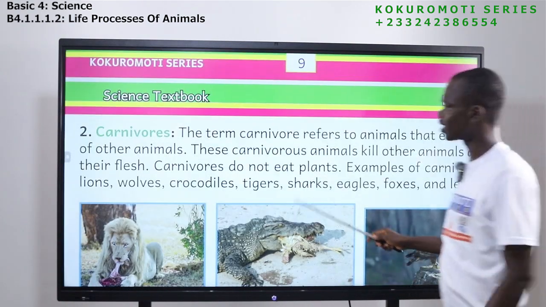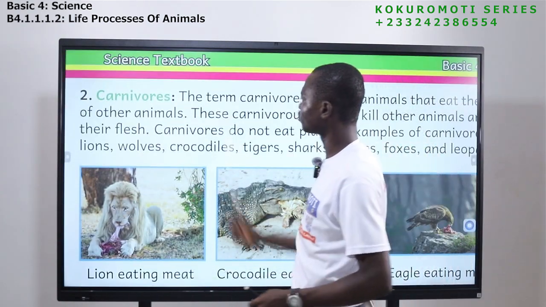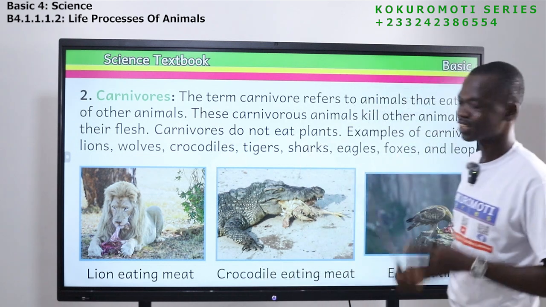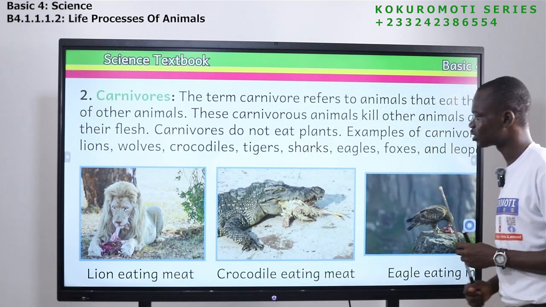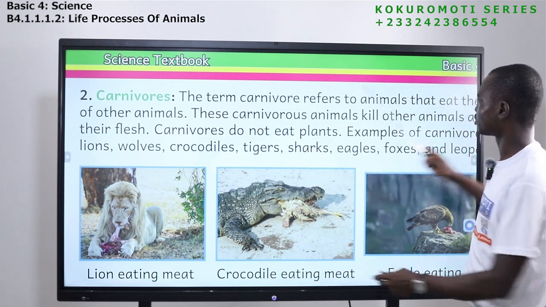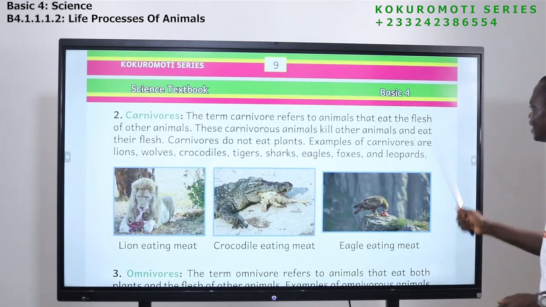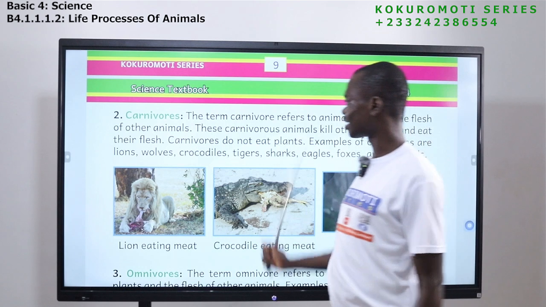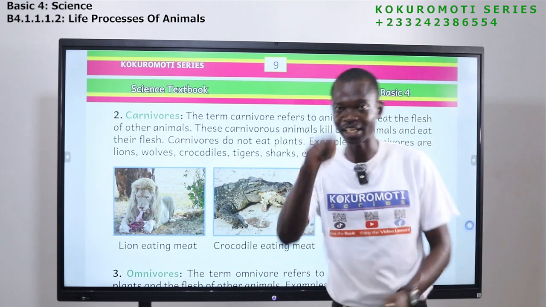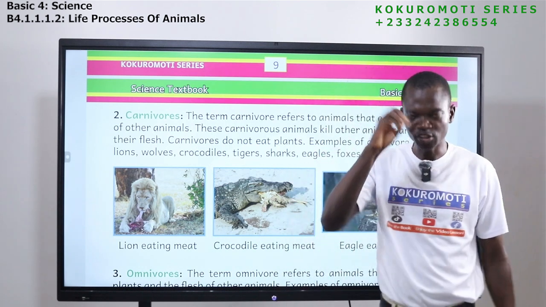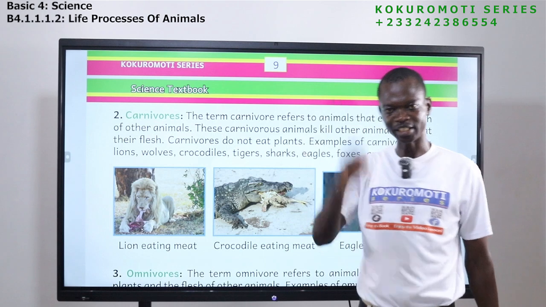Now, another group of animals, let's look at it. Carnivores. These are also animals. Let's look at what they feed on. The term carnivore refers to animals that eat the flesh of other animals. So these animals, if they get you, they will kill you and eat your body.